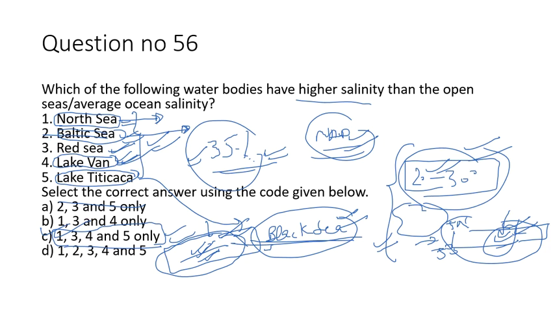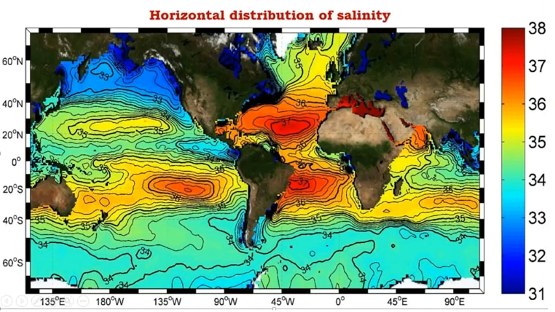So let's move to question number 57. You can also see the map here. The red portion has high salinity. These are the subtropical regions, instead of the main equatorial belt where there is heavy clouding because of ITCZ formation and heavy precipitation, which leads to a decrease in salinity. But in the tropical and subtropical regions, which are the horse latitudes, a high pressure region with calm conditions, the salinity is above average.